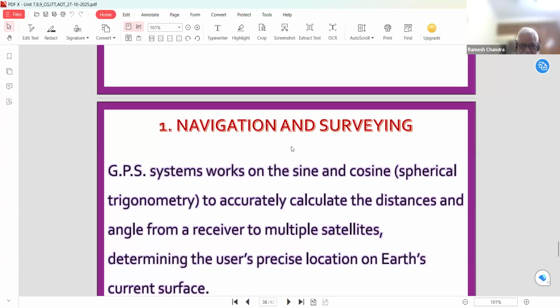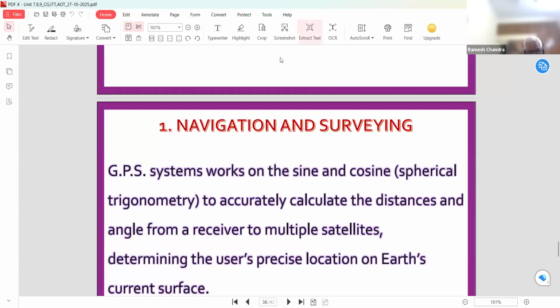It accurately calculates the distances and angles from a receiver to multiple satellites. Because on a spherical surface we use the concept of distance and angle, that is why we use the spherical trigonometric approach here.